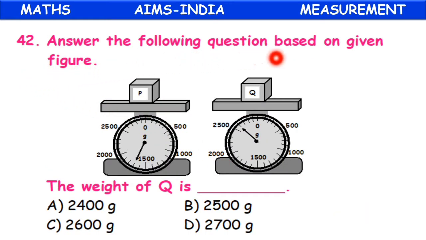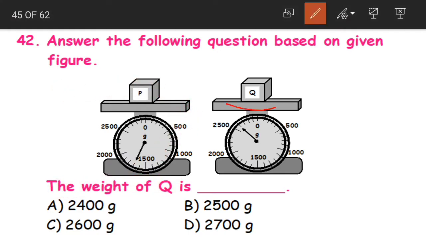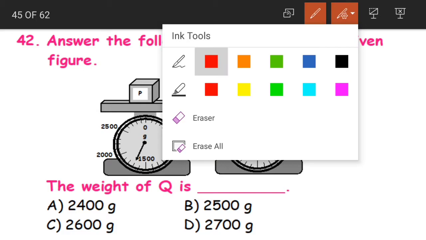Question 42. Answer the following question based on the given figure. The weight of Q is dash. Here is our object Q and we can see the weight here. What is it? The line is just after 2500 grams.